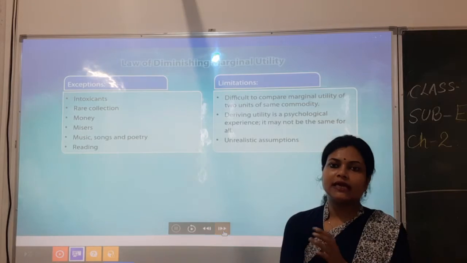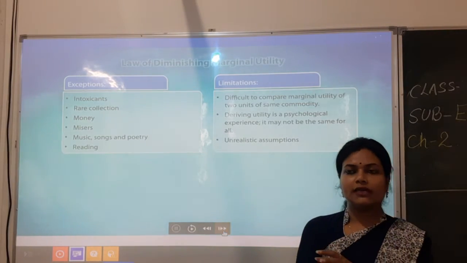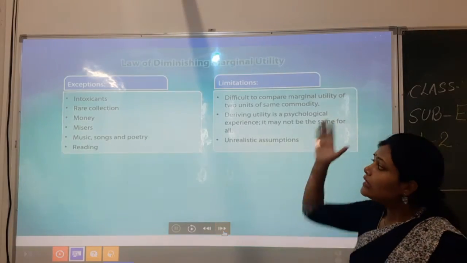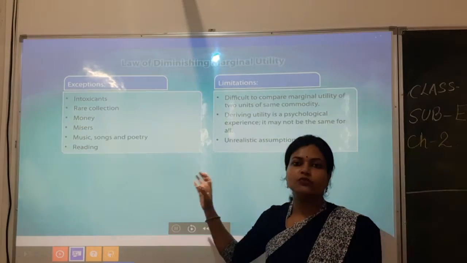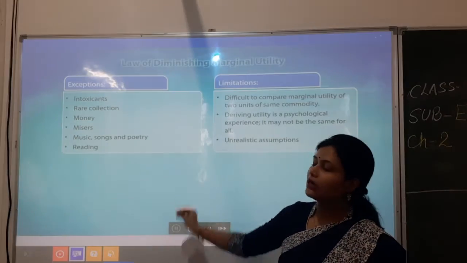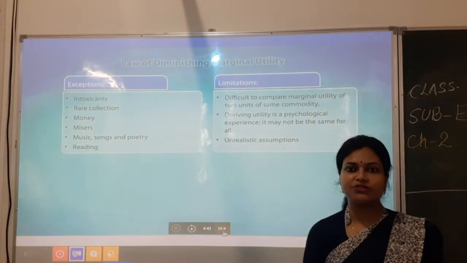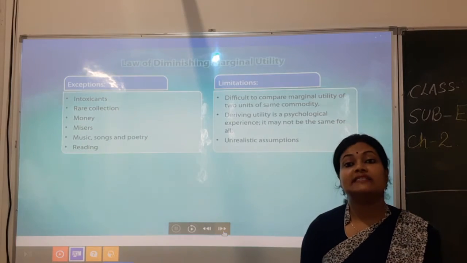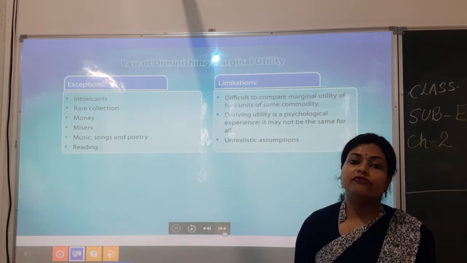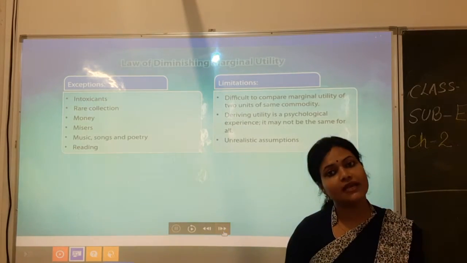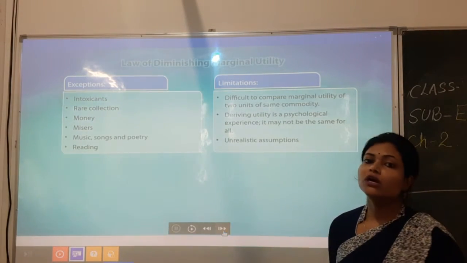So it's not like that if you read, you will get bored; for understanding you have to complete that. So these are the things where this law will not be applicable. That is why it is mentioned in the exceptional category. So the question can also be asked like, what are the exceptions of the law of diminishing marginal utility? So all these points you have to write with the explanation.